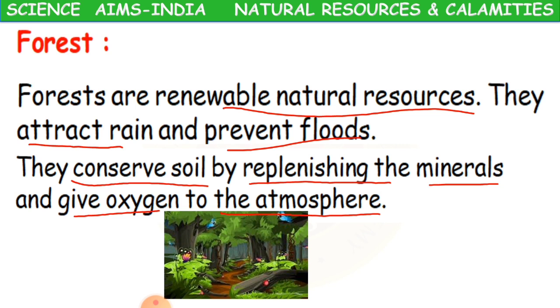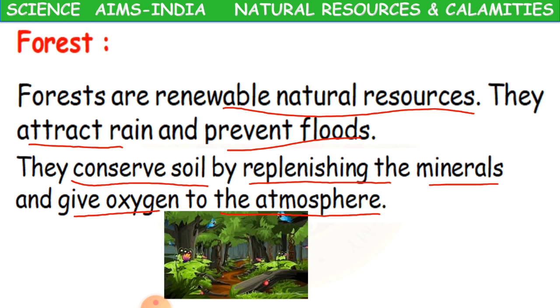They conserve soil means they are going to save the soil. How? When I said floods, we get much water flowing on the land surface. Along with the water, much of the soil also will float. Have you seen, if there is heavy rain, along with the water some of the sand also flows on the roads?